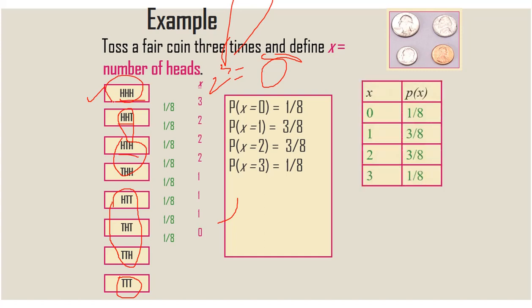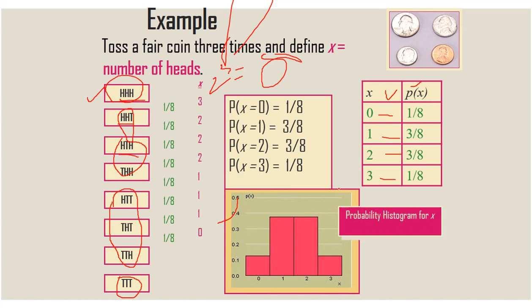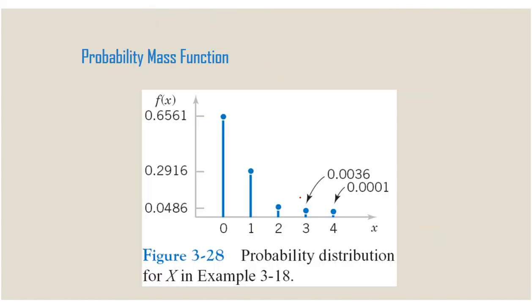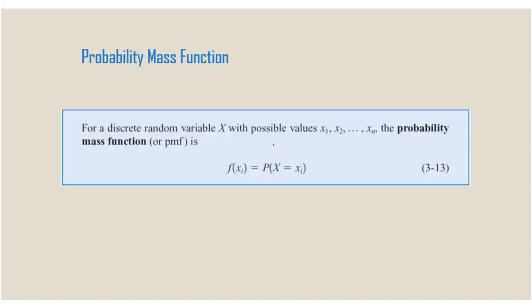Now what we need? This is x. This is the probability distribution of x. Zero heads having 1 by 8, one head having 3 by 8, two heads having 3 by 8, three heads having 1 by 8. See, this is the histogram representation for the given problem. This is the probability mass function, same as the before example. This is also a diagrammatic representation for probability distribution when it is discrete.